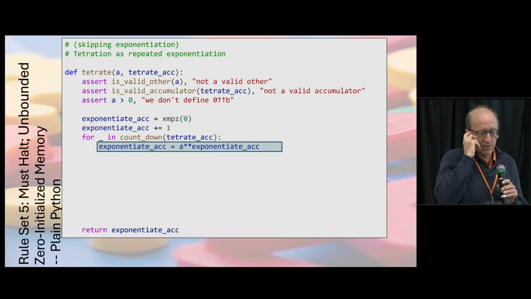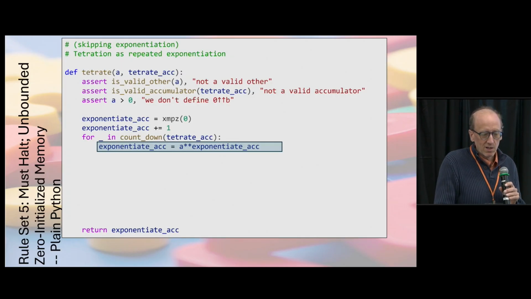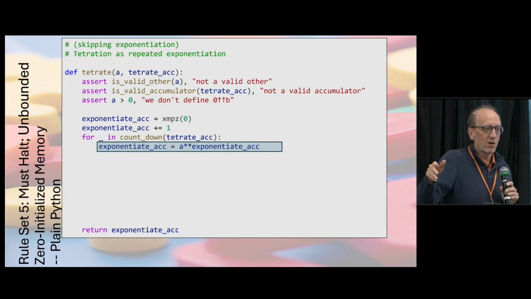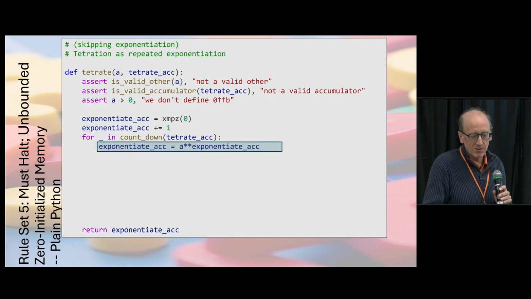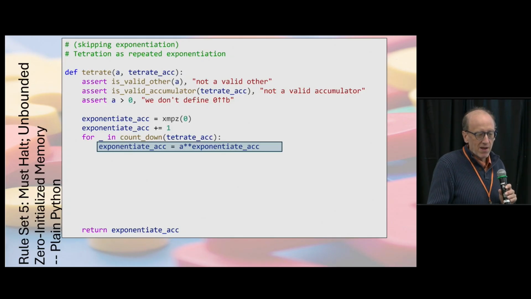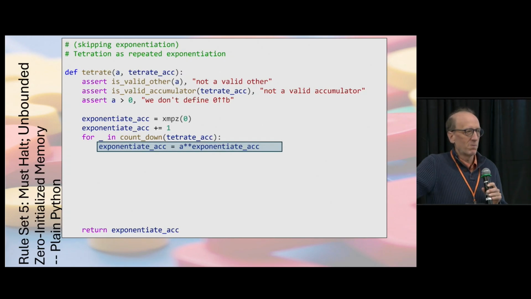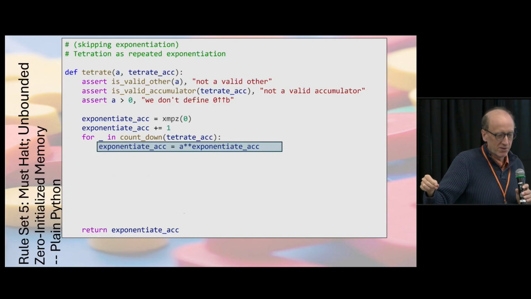So we start with simple a, fancy b, and tetrate. We check our types. In this case, we have to make sure that the a that we're operating on isn't 0, because 0 up arrow b isn't defined. We're going to define an exponentiate accumulator equal to fancy 0, and then we increment it by 1. That's because we're going to be doing repeated multiplication, and if you do repeated multiplication starting with a 0, you're going to be unsatisfied with the result.